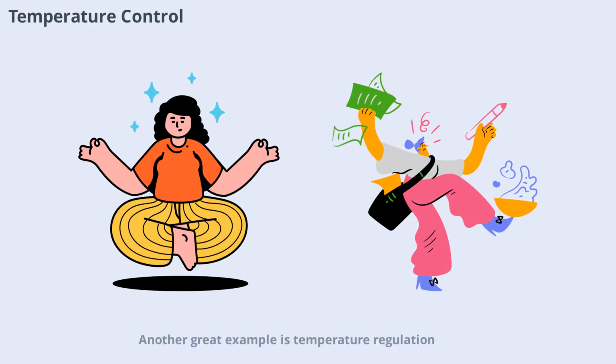Another great example is temperature regulation. Your body needs to stay around 37 degrees C, 98.6 degrees F, for optimal function. When you get too hot, your metabolism increases sweat production to cool you down. When you're cold, metabolic reactions generate more heat. These adjustments are automatic and continuous, ensuring your internal environment stays just right no matter what's happening outside.